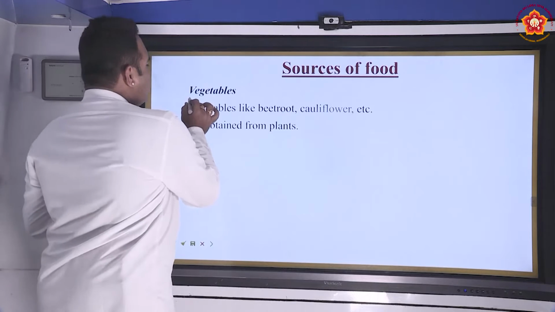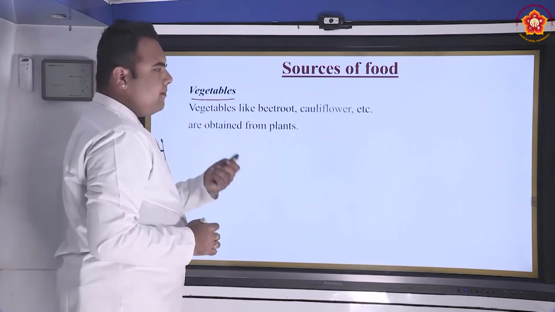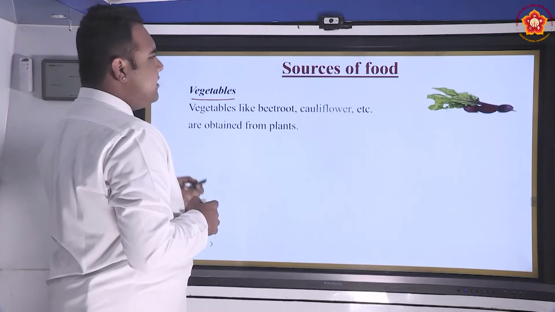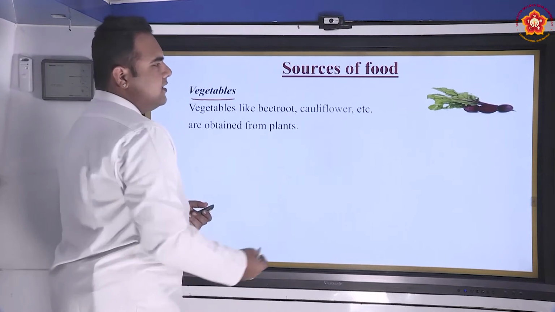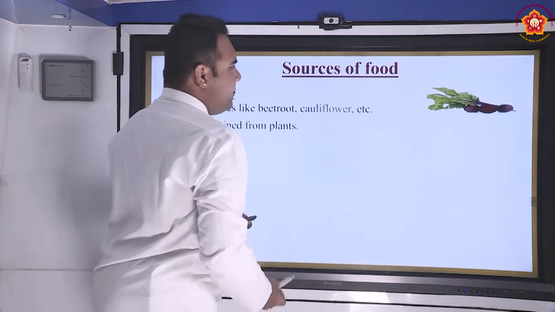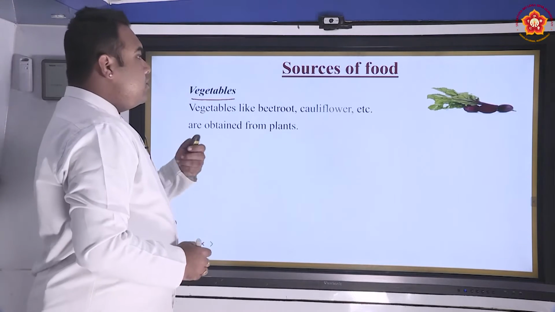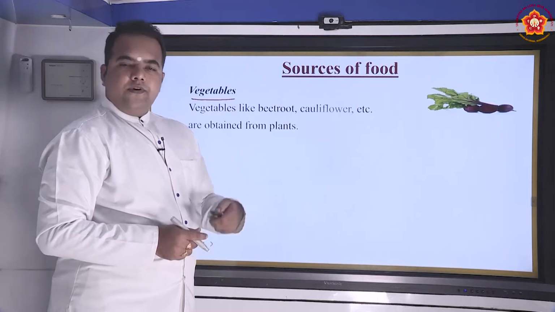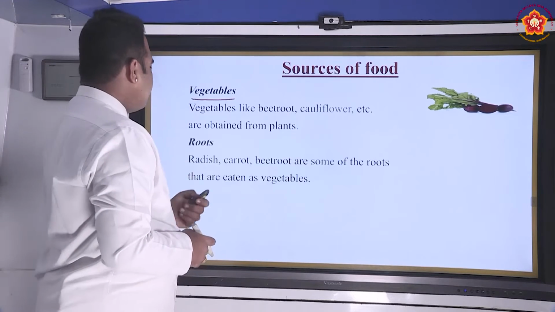So, vegetables. When you want vegetables from plants, vegetables like beetroot, cauliflower, etc. are obtained from plants. You can see the image of a beetroot here. These are the vegetables that can be obtained from the plants, though a few other parts of the beetroot plant could also be used for different purposes.